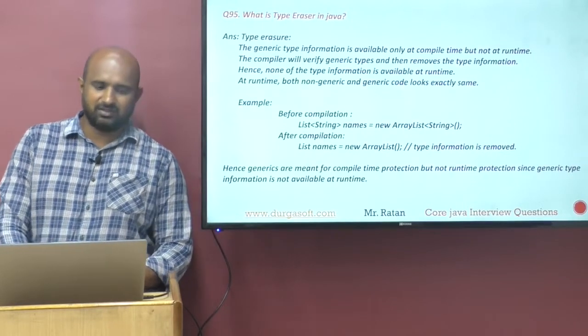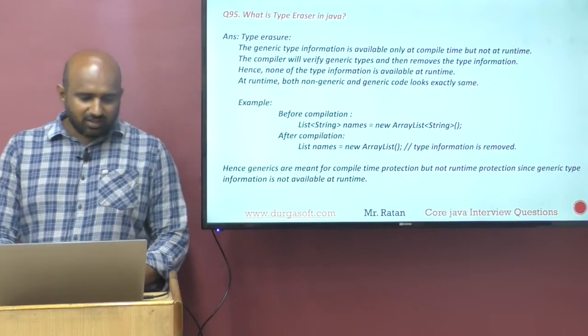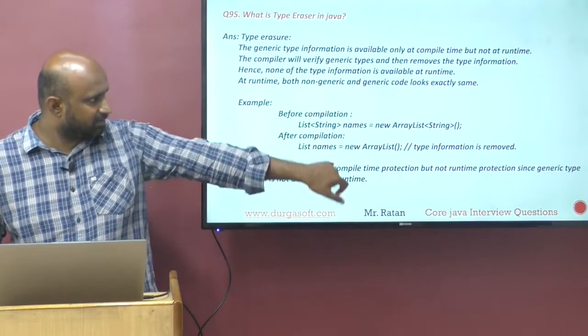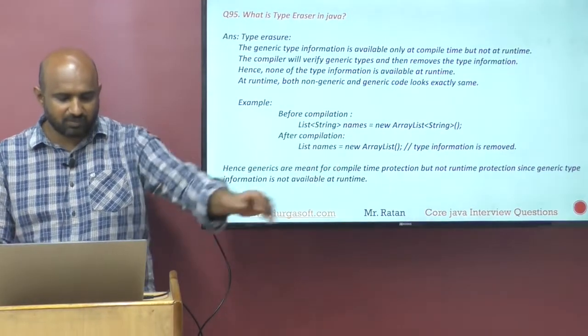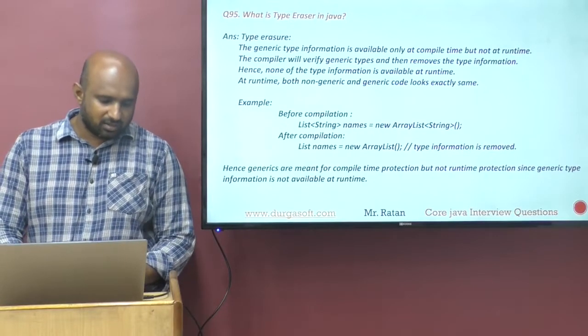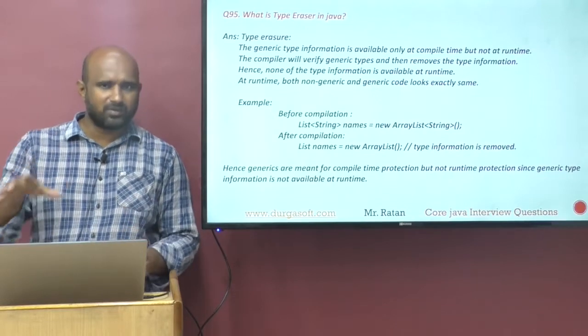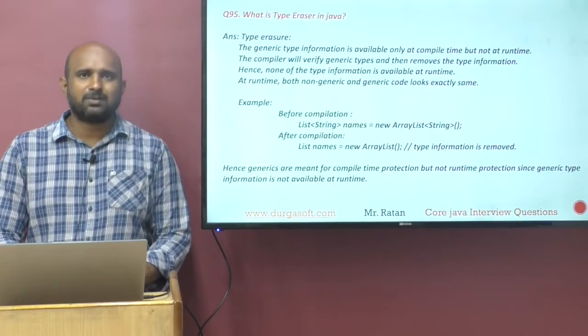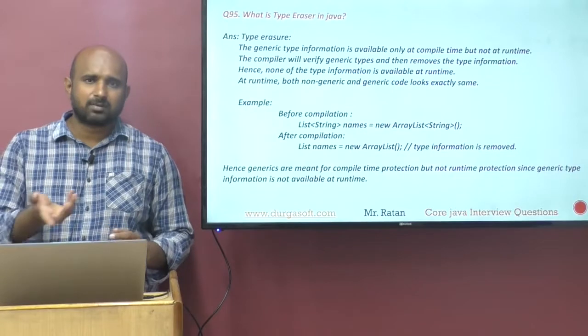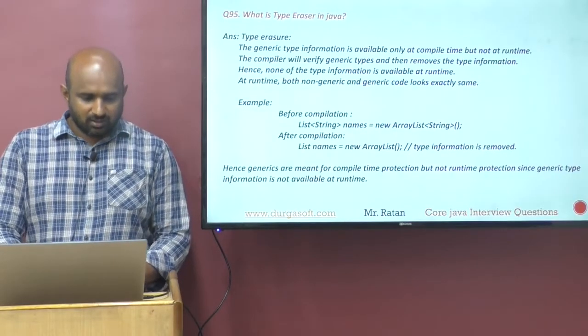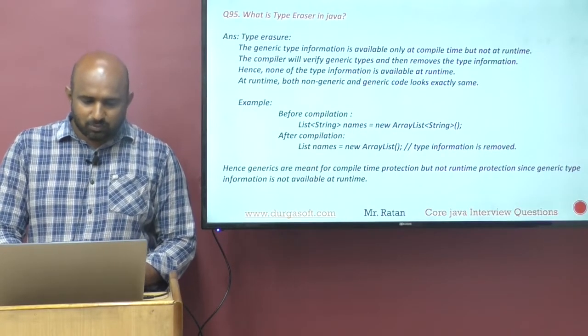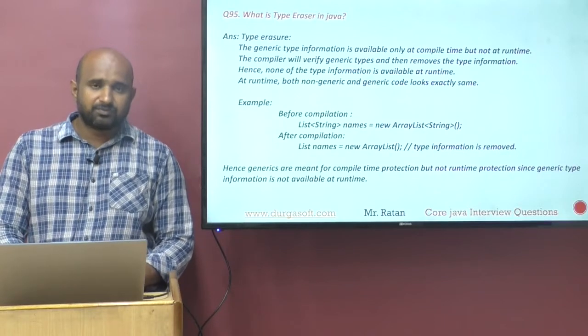Generics are just angular braces, guys. For example, angular brace String means it only allows String data, right? Generic means it specifies the type of the data to provide the type safety. Type safety means only one type of data will be stored. Because the generic information is available at only compile time but not runtime.